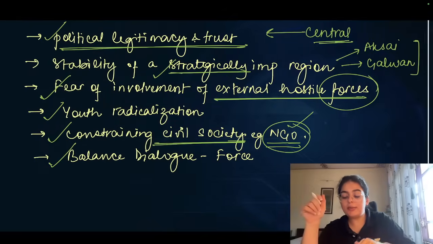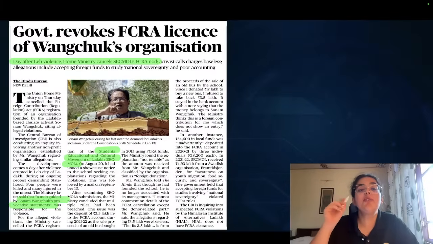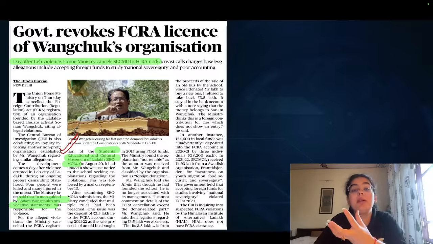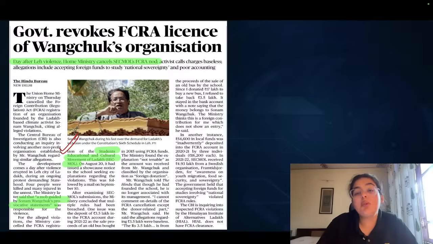Right? Now, let's come to another editorial. Government revokes the FCRA licensing of Wangchuk's organization. Sonam Wangchuk, as we had discussed, has been at the forefront of the struggle for the people of Ladakh, for their rights, and has also ensured, because of his expertise, his own initiative, and the organization that he's running, multiple educational reforms in that region. In fact, the very popular film Three Idiots, Aamir Khan's character, was based on Sonam Wangchuk as well.